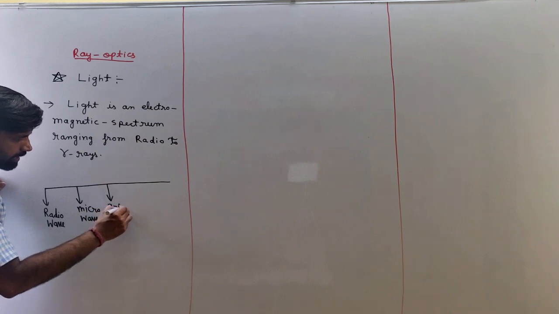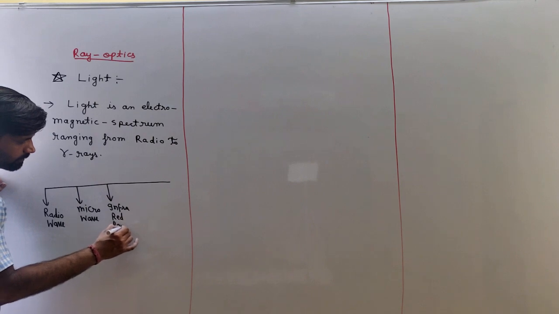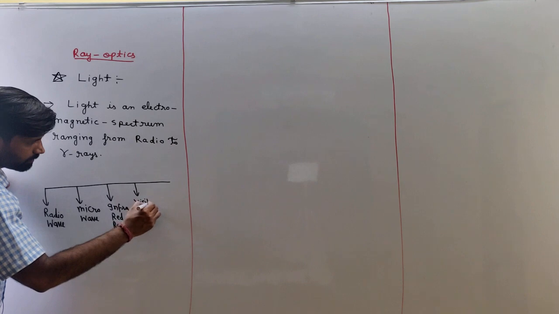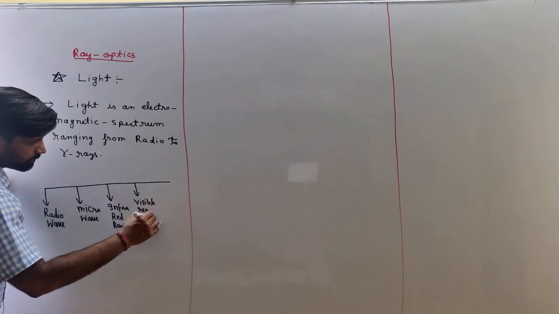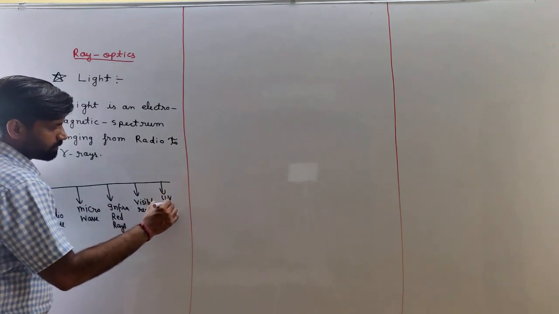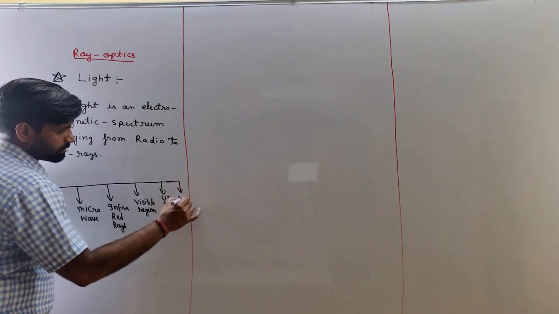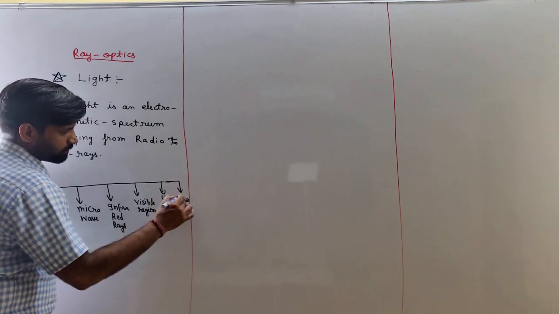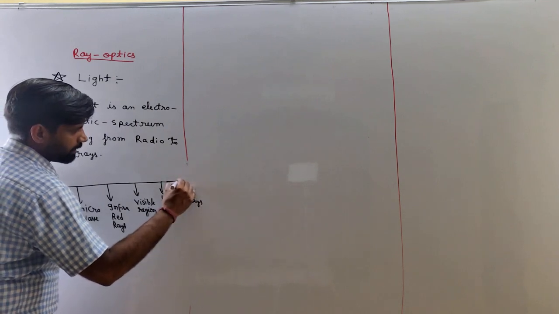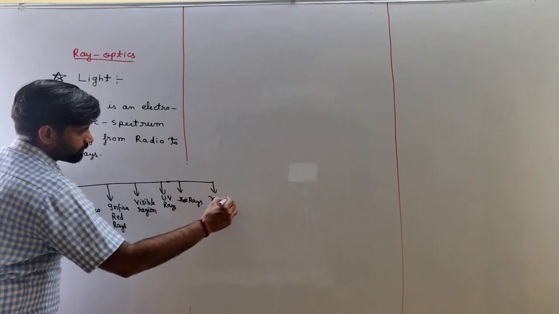This is infrared rays. This is visible region. UV rays. This is X-rays. And finally we get gamma rays.